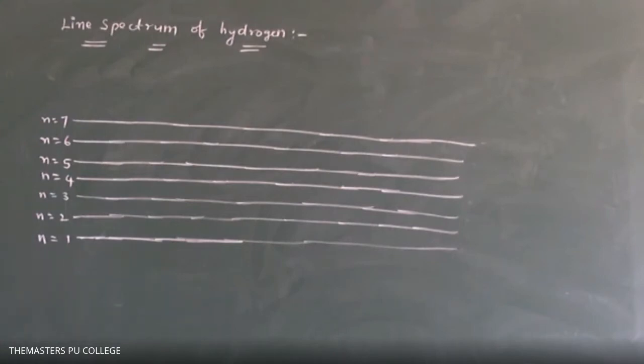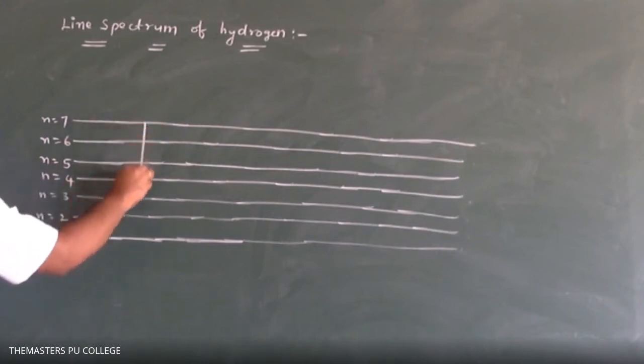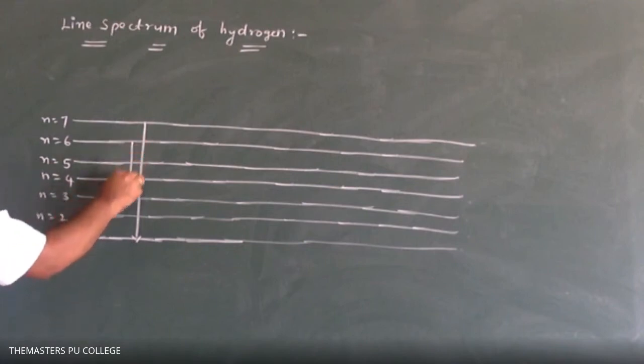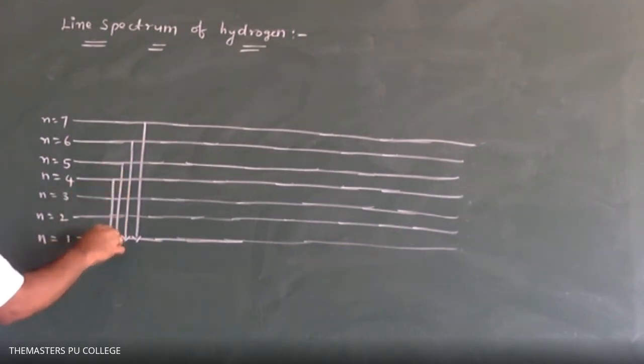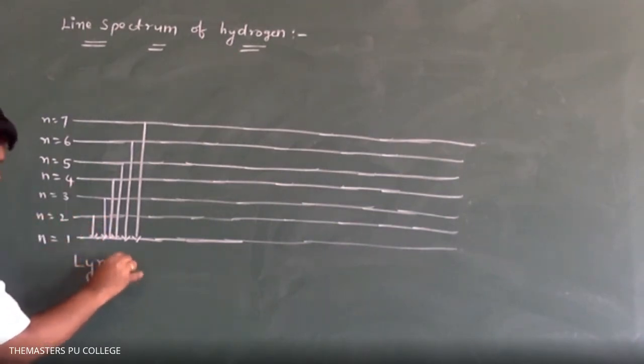Suppose the electron jumps from any higher level, that is 7 to 1, or 6 to 1, or 5 to 1, or 4 to 1, or 3 to 1, or 2 to 1, we will get the Lyman series lines.